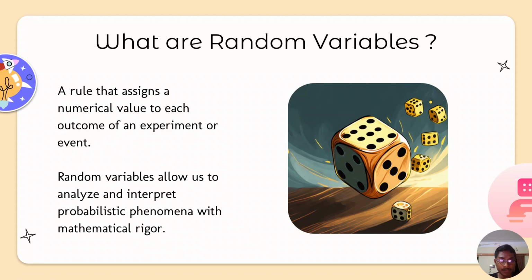We cannot predict the exact outcome of these experiments. If you are tossing a coin, you cannot predict with 100% guarantee that you will be getting the head or you will be getting a tail. The same case applies to rolling a die. When you roll a die, you have a chance of 6 different outcomes ranging from 1 to 6. So in this case you cannot predict that you will be getting a specified number like 4 or 3 or any number. This is what a random variable is.